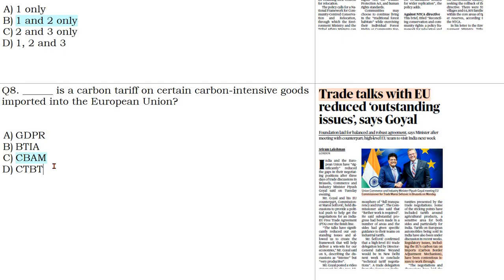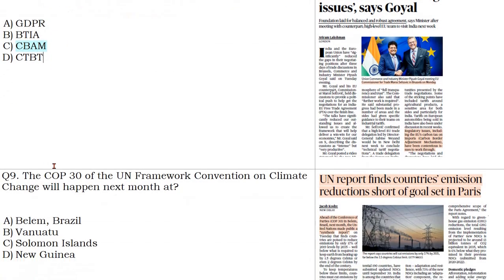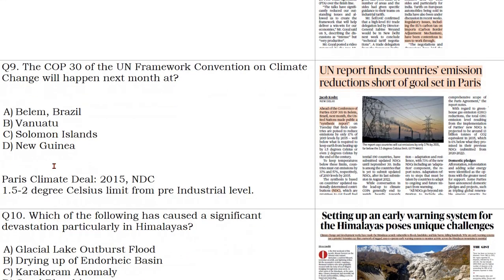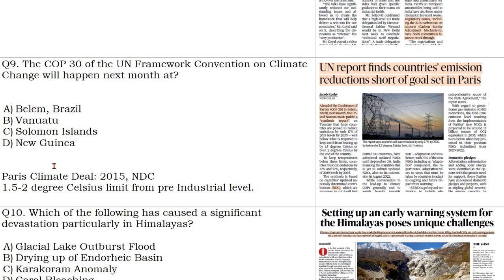Pakistan also didn't sign CTBT. Now come to the COP30. COP30, what is the meaning of COP? Conference of Parties 30 of UN Framework Convention on Climate Change will happen next month at Belém, Brazil. It is going to happen at Belém, Brazil.